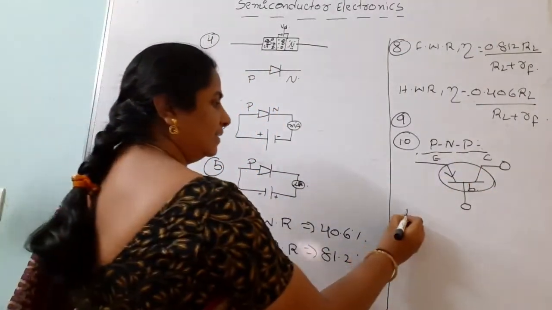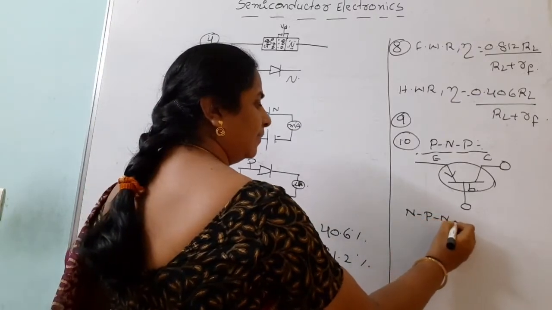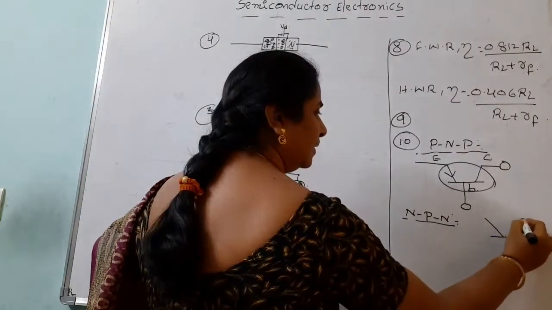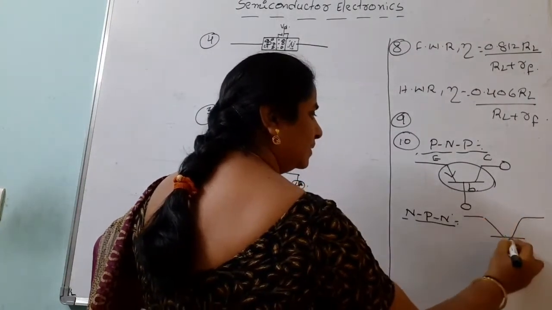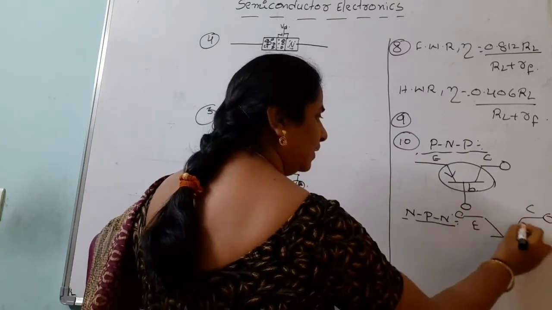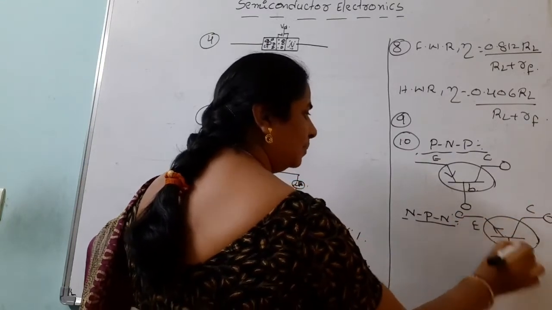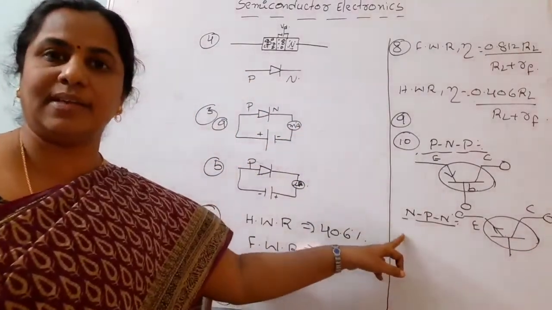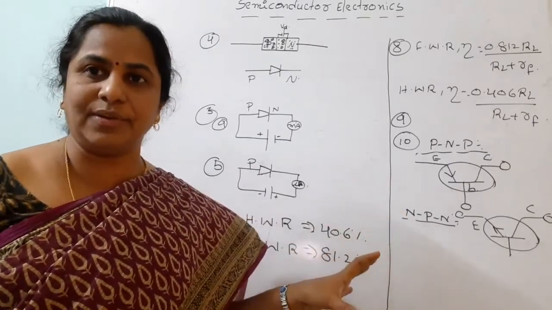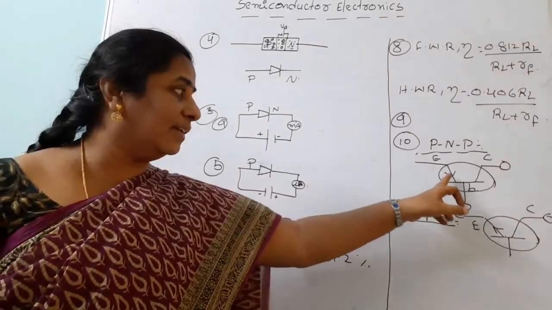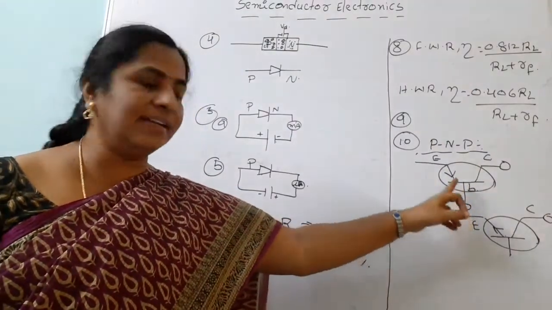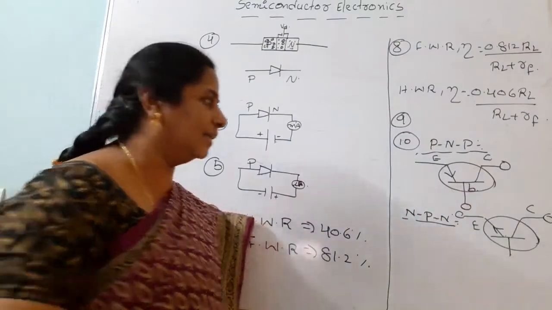Like that, the NPN transistor. This is the base, emitter, collector. Here the arrowhead is away from the base. So this is the NPN transistor. It's very important. Many times they ask this question. We just have to draw that. In PNP the arrow comes towards the base, but in NPN the arrowhead is away from the base. These are the symbols.